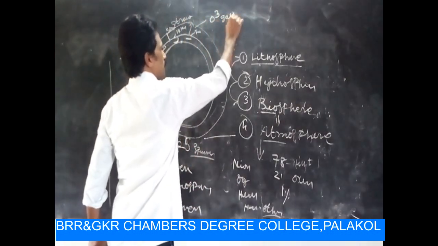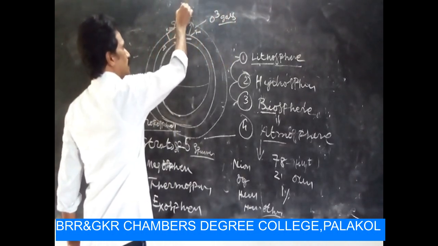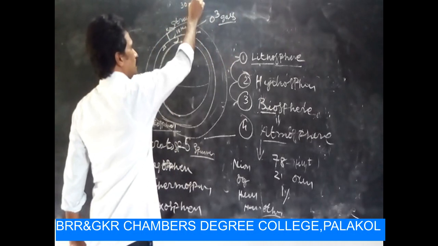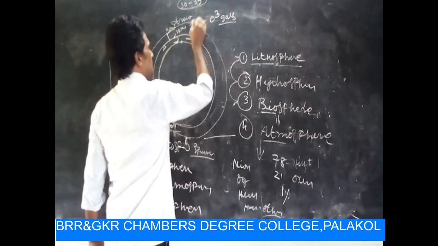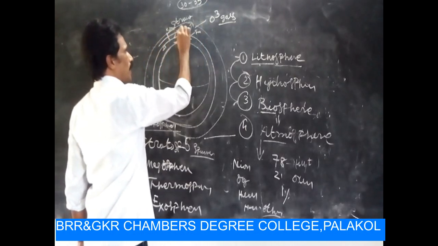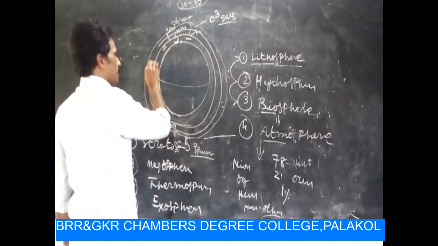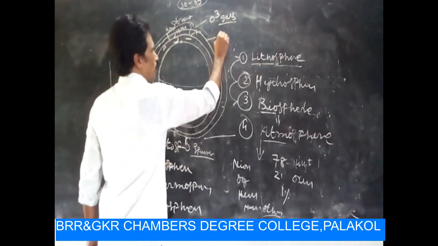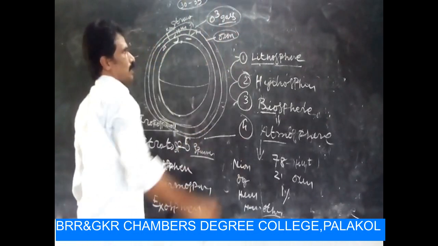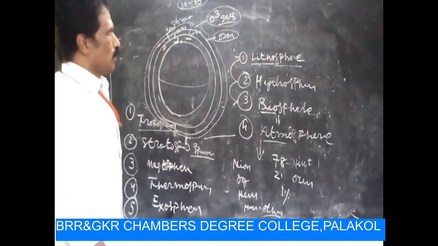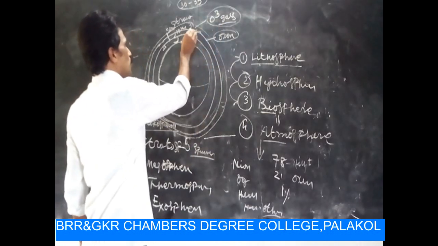Between 30 to 35 kilometers there is a small layer, that is the ozone layer, of O3 gas, atoms of the oxygen component.